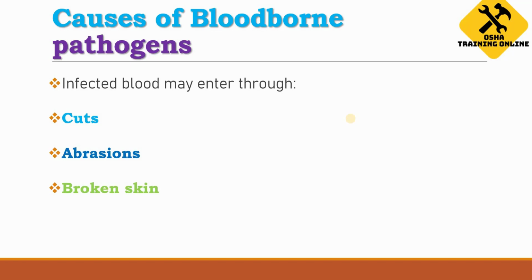Now, the question is how infected blood may enter from one person to another. If there is infected blood, there are ways through which it may enter another person's or worker's body: through cuts, through abrasions, and through broken skin. These are the three ways. If there are cuts, abrasions, scratches, or broken skin, these are the sources of transferring infected blood from one person to another.